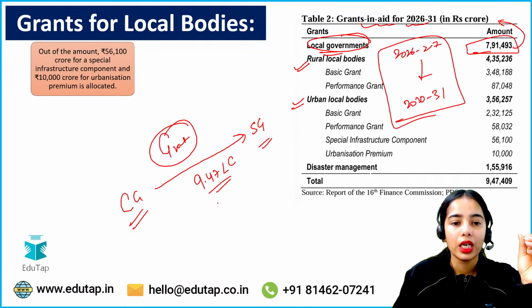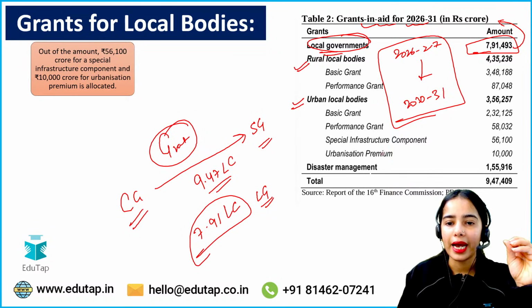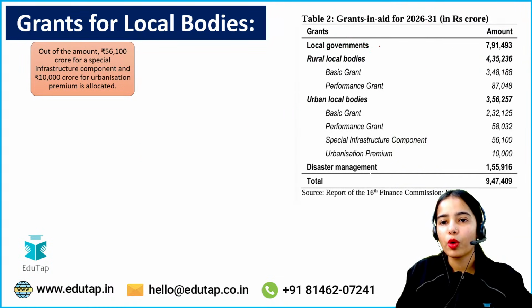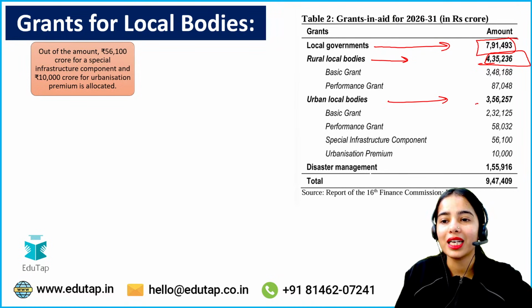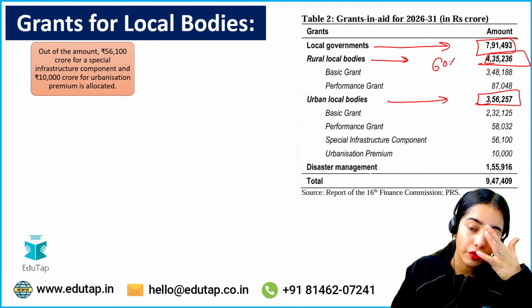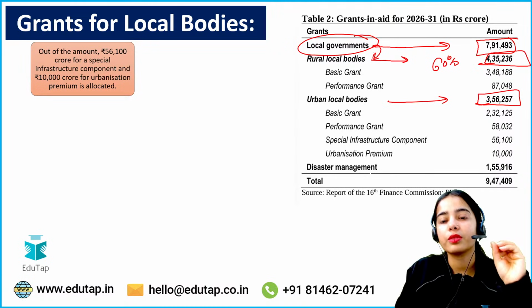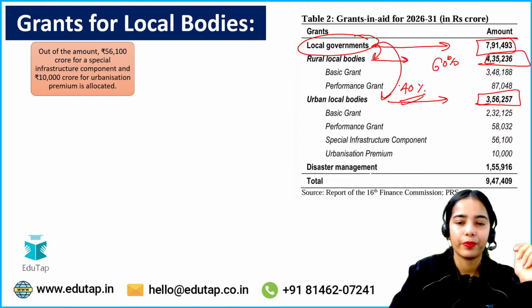9.47 lakh crore. Out of this, local governments will get 7.91 lakh crore and the disaster management will get 1.55 lakh crore. The disaster management will get this much. From the local bodies totality of 7.91 lakh crore, the rural local bodies will get 4.35 lakh crore and urban local bodies will get 3.56 lakh crore. That means 60% of the funds from the local government's totality funds are going to the rural local bodies and 40% is going to the urban local bodies. Okay, so this is the idea.